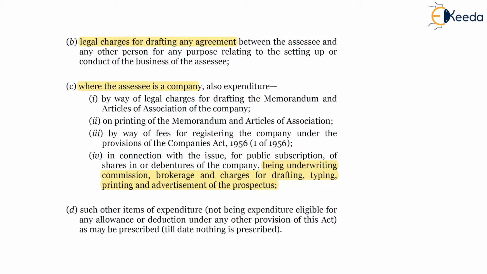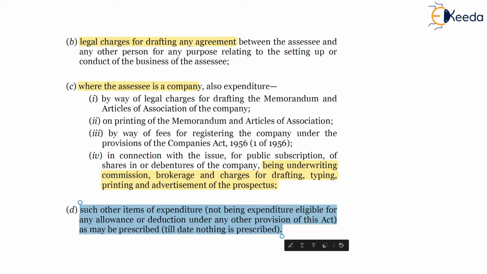And clause D: such other items of expenditure, not being expenditure eligible for allowance or deduction under any other provisions of the Act, as may be prescribed. Until date, nothing has been prescribed. So there is a scope in clause D wherein such other items of expenditure which are prescribed will also be allowed.